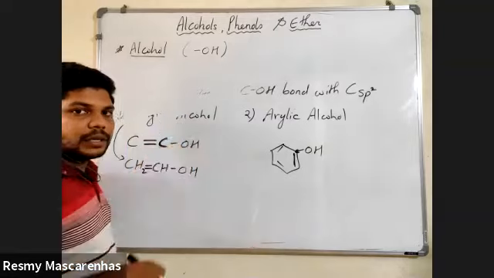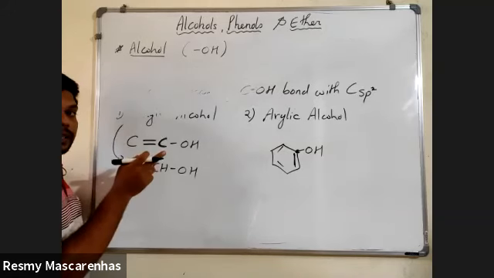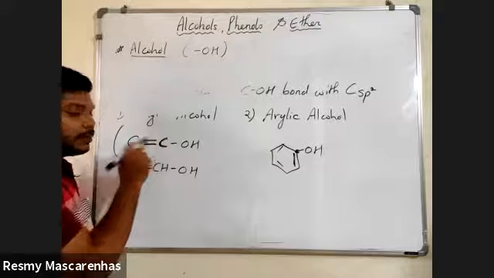Compare how it was in allylic: the double bond was there, single bond here, and here it was double. Now here it is directly on your major carbon, a double bond. Okay, sir.